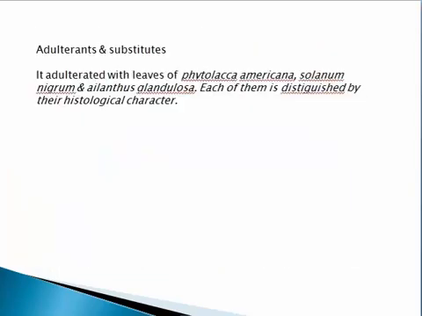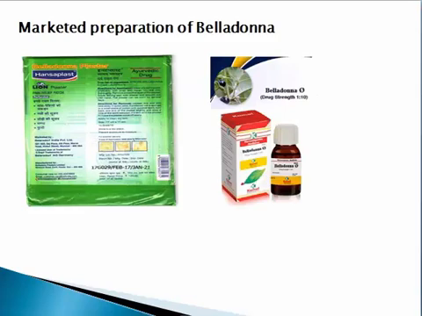Now, the marketed preparations of belladonna. If you have ever seen the Hansaplast plaster, it contains Atropa belladonna, which is mainly used for pain relief, mainly of shoulder pain and back pain.